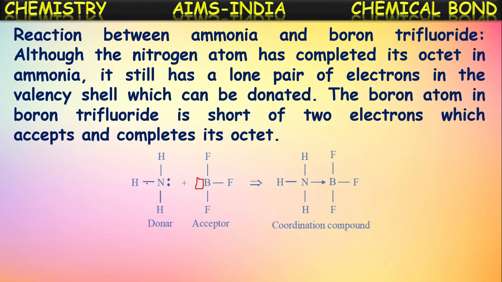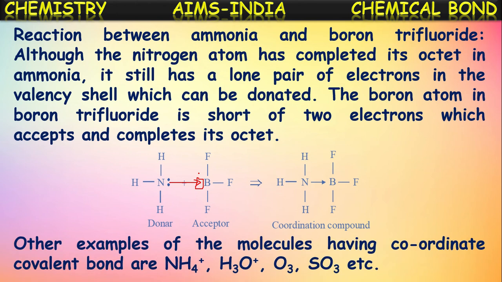So when these two molecules are combined together, nitrogen will donate this pair of electrons to boron, and hence a coordinate covalent bond is formed between these two. Now this is called a coordinate covalent bond or coordinate covalent compound. We can say this is ammonia boron trifluoride. Ammonia boron trifluoride is formed by the coordinate covalent bond between nitrogen and boron. In this, the donor is the ammonia molecule, the acceptor is the boron trifluoride molecule.